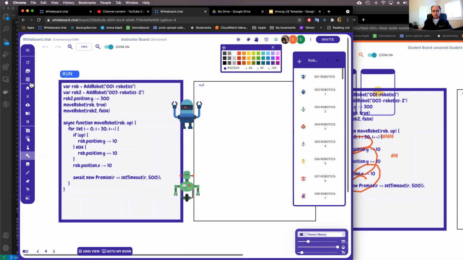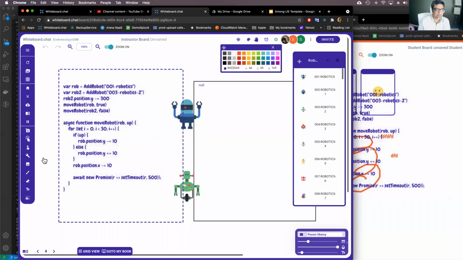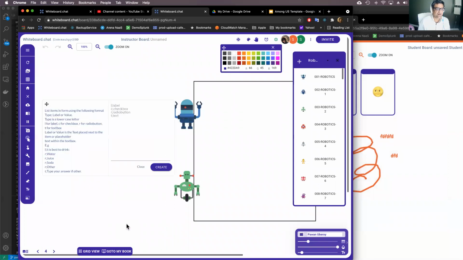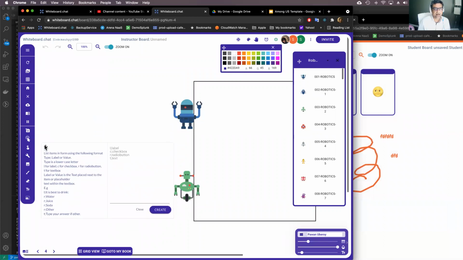Okay. So let me clear my screen. Then there are other factories here. This is a form factory where you can easily create forms as well. This is useful too. If I use the form factory and I want to create a form which has multiple questions, what did you eat today for breakfast? Then C means you can select multiple answers, so it's a checkbox.